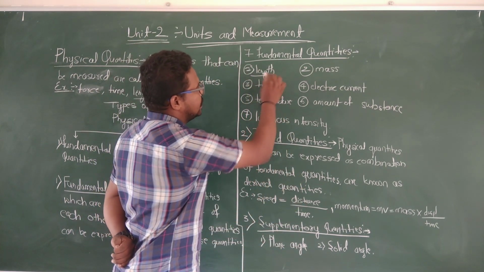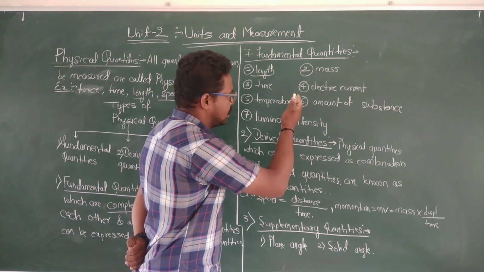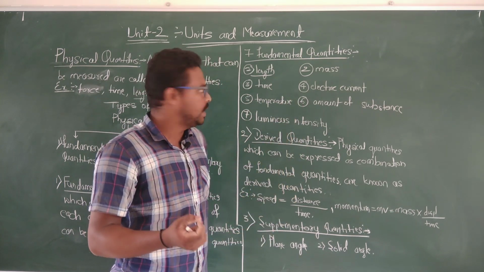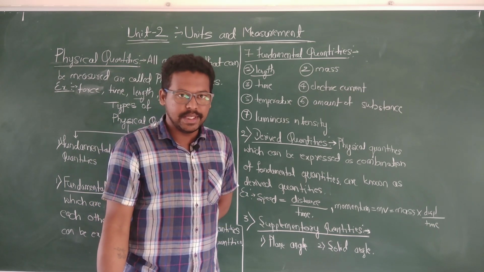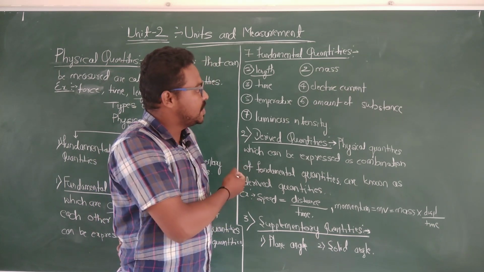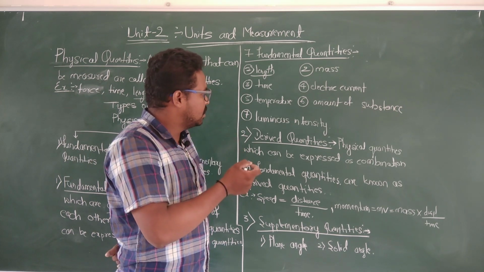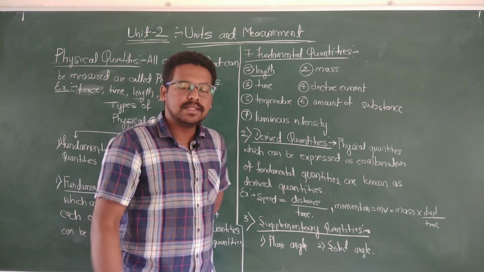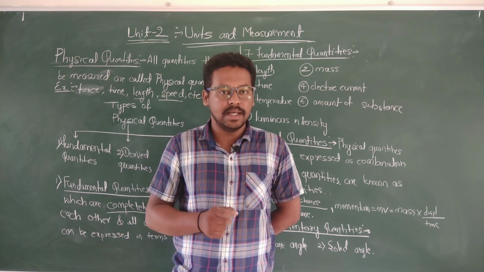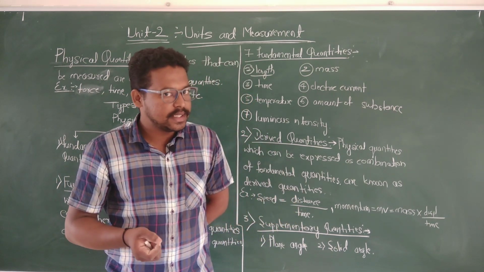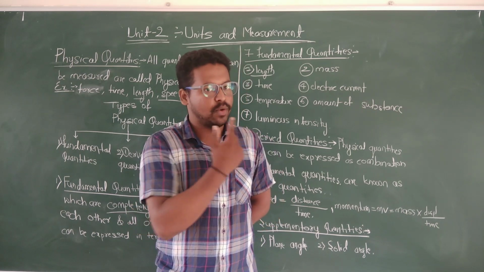Length, mass, time, electric current, temperature, amount of substance and luminous intensity. These are the 7 fundamental quantities which are completely independent of each other, and the other physical quantities are expressed in terms of these quantities.